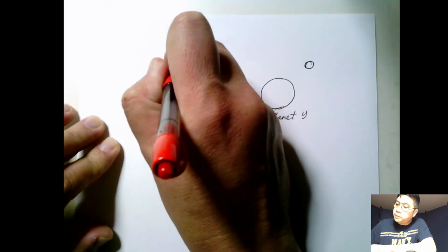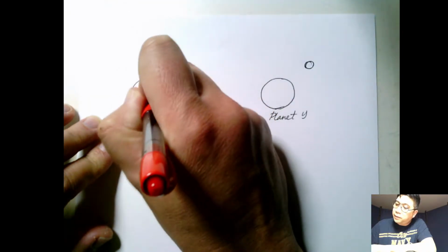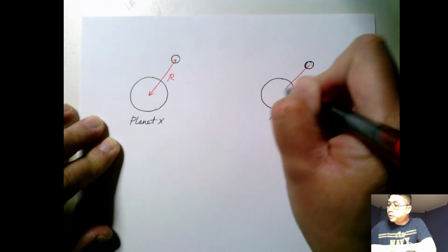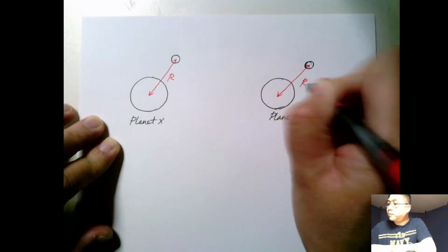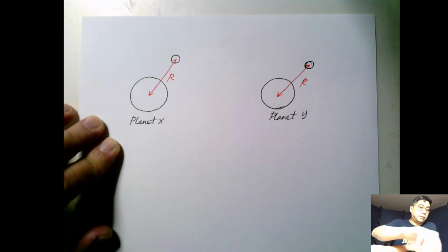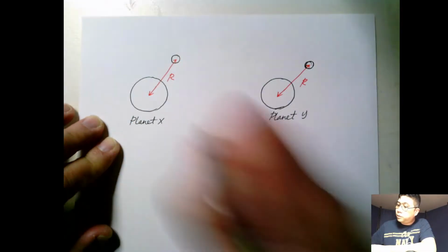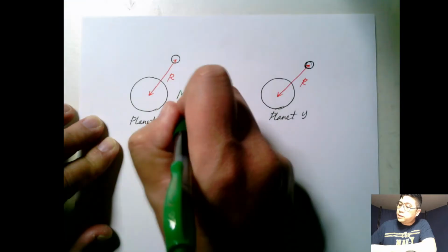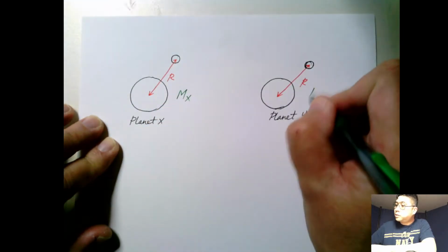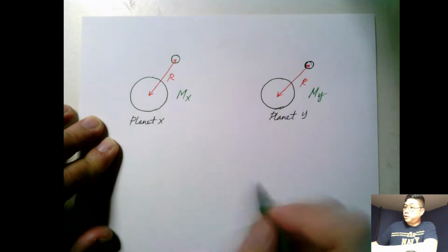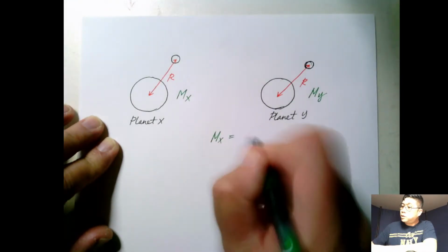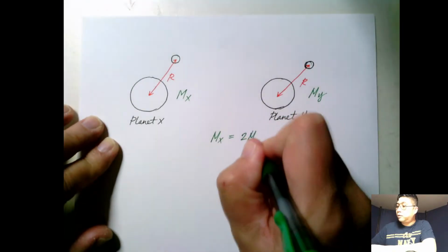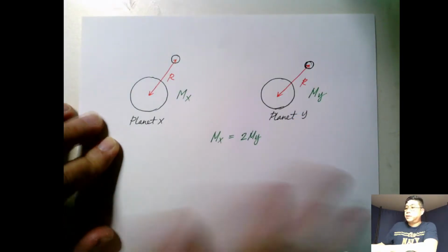Let's say that the distance between the satellite and planets are the same. They are identical, r. However, planet X would have a mass of X, and this one is mass of Y, and we all know that the mass of X is twice, is 2 times the mass of Y. So that's the condition.